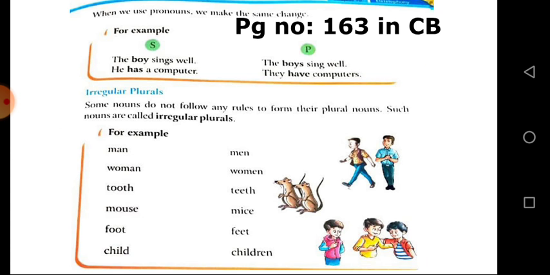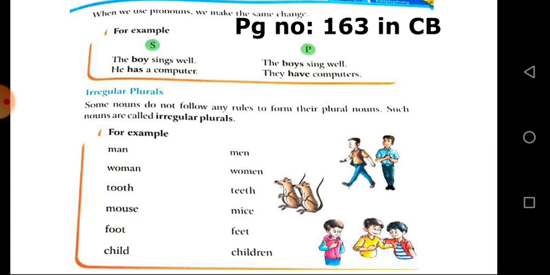Let's see another example. When we use pronouns, we make the same change. The boy sings well. This is singular, so we change it to the plural form. The boys sing well. And the next one: he has a computer. They have computers. So everybody clear?